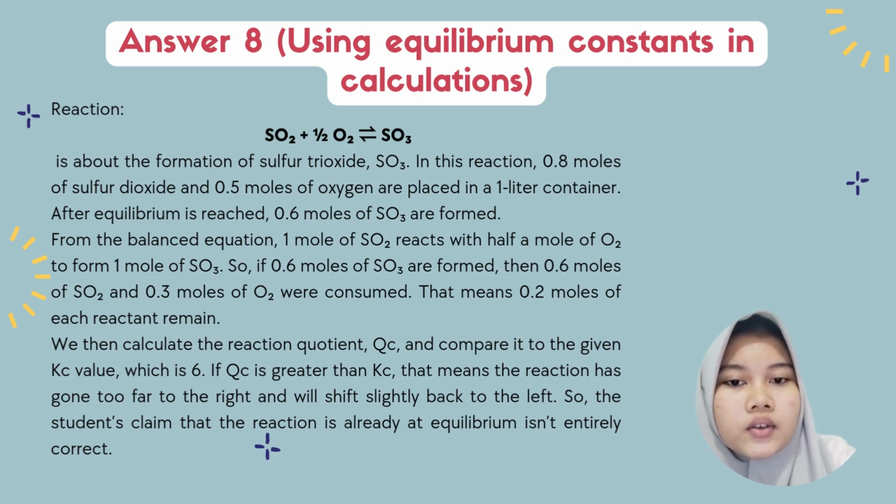We then calculate the reaction quotient Qc and compare it to the given Kc value, which is 6. If Qc is greater than Kc, that means the reaction has gone too far to the right and will shift slightly back to the left. So, the student's claim that the reaction is already at equilibrium is not entirely correct.